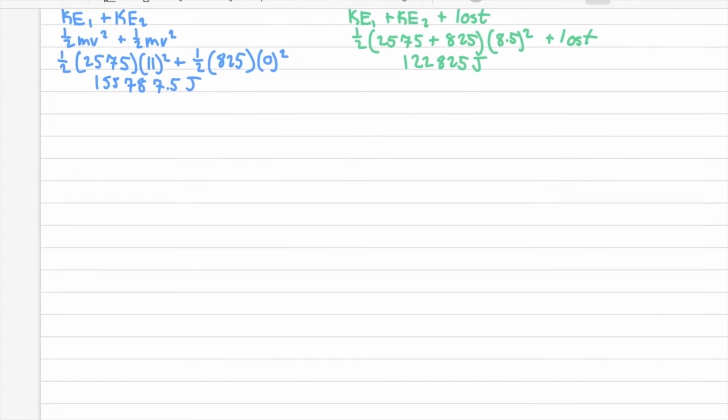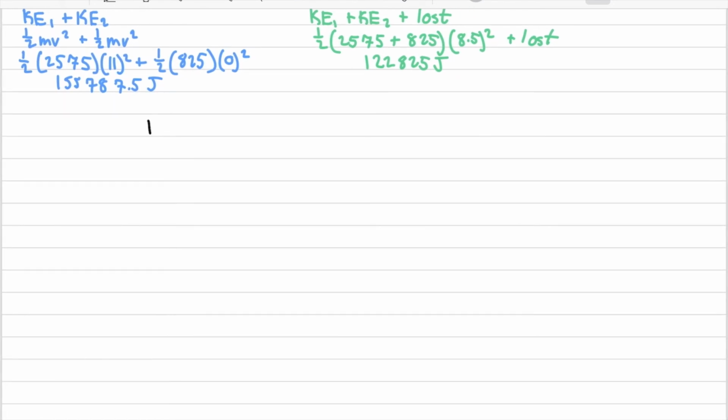Then we set these equal to each other. So 155,787.5 joules is equal to 122,825 joules plus the lost amount. After subtracting these, the lost amount is 32,962.5 joules.